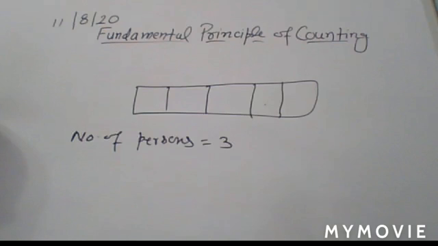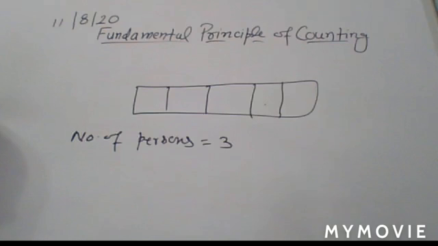Understand? Now come to the second case here. In this case, letters are repeated. So you can write here repetition allowed. You can write in this way also. So if the letters are repeated, just you write here first, second, third, and fourth.